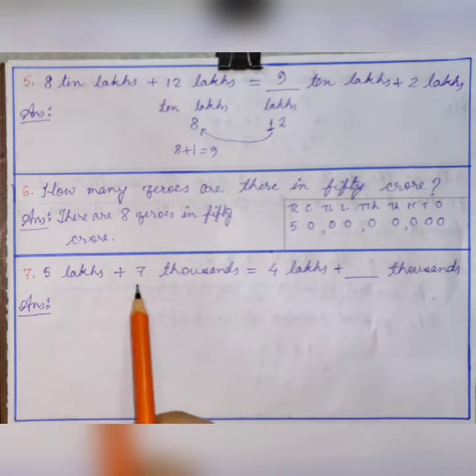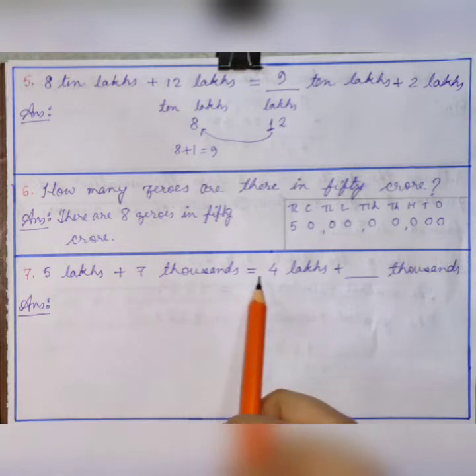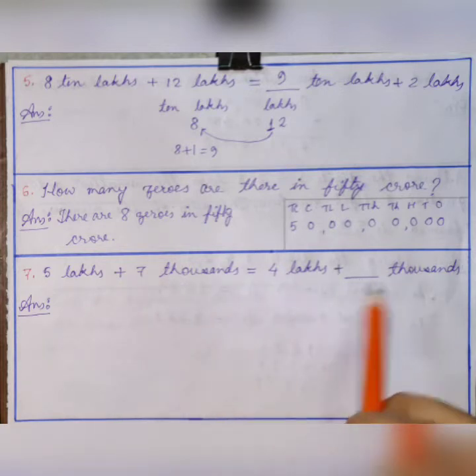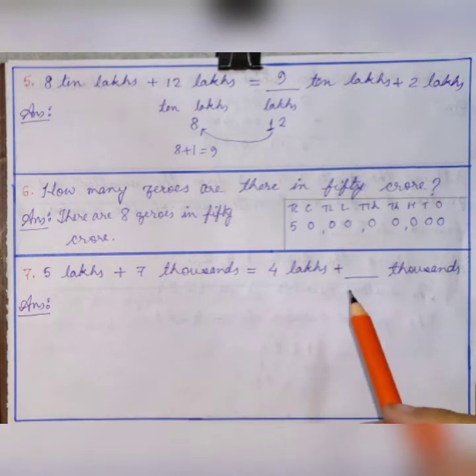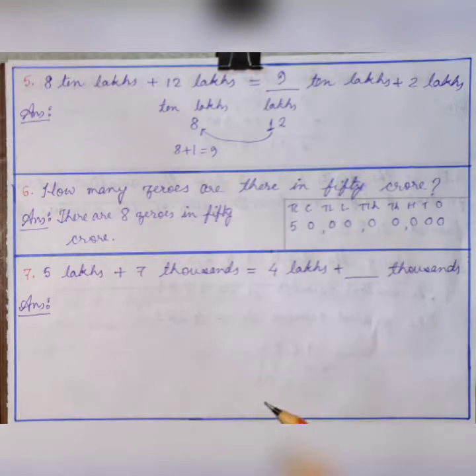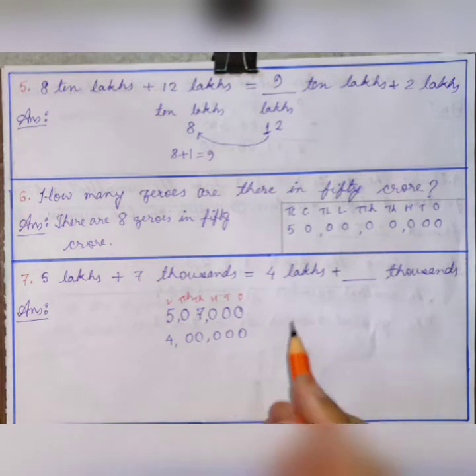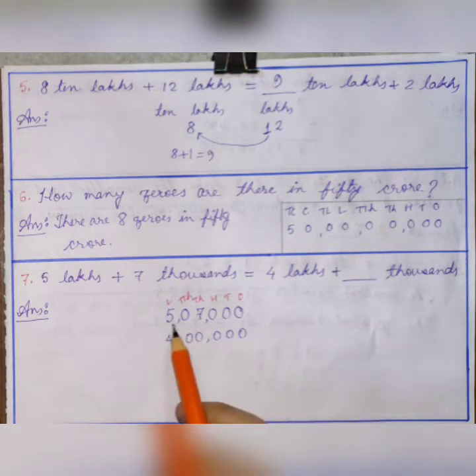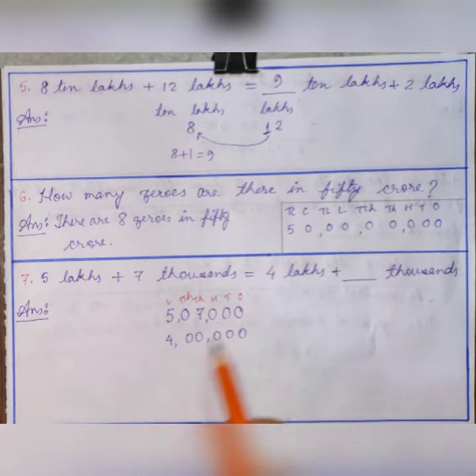5 lakhs plus 7 thousands equals 4 lakhs plus dash thousands. How many thousands will be there? So you have to find out the answer, right? Now let us see how we can find out the answer here. So this is the number 5 lakhs 7,000, and it is 4 lakhs.